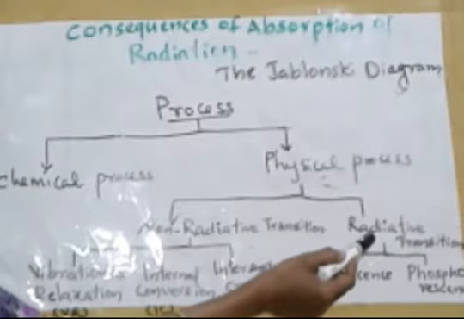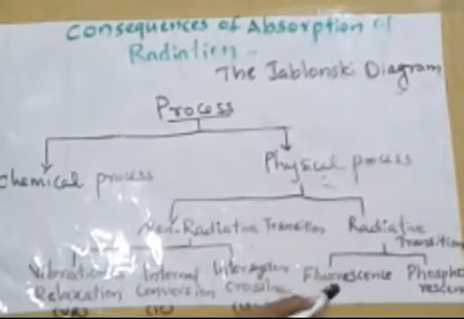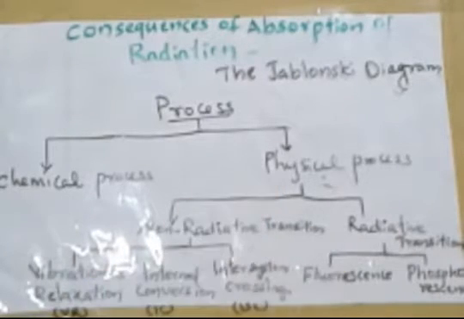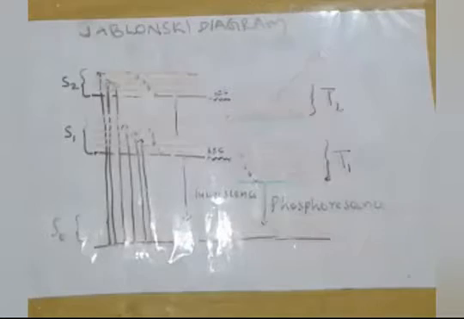The radiative transition is divided into fluorescence and phosphorescence. During this radiative transition, the molecules relax into the ground state by releasing their energy in the form of light radiation. The physical process can be explained with the help of a diagram known as the Jablonski diagram.